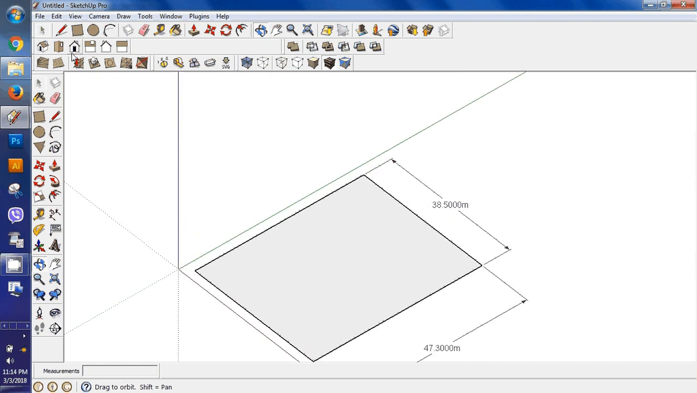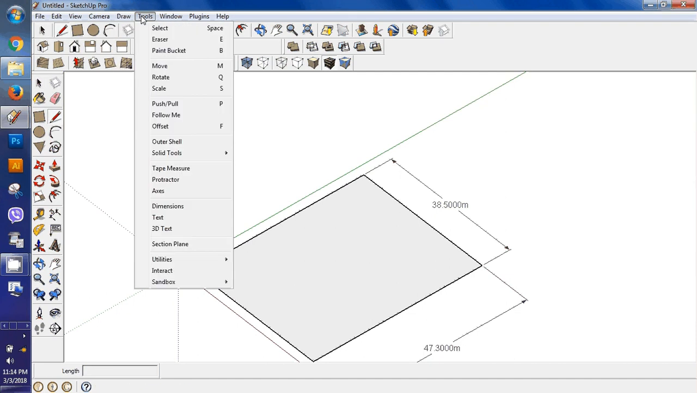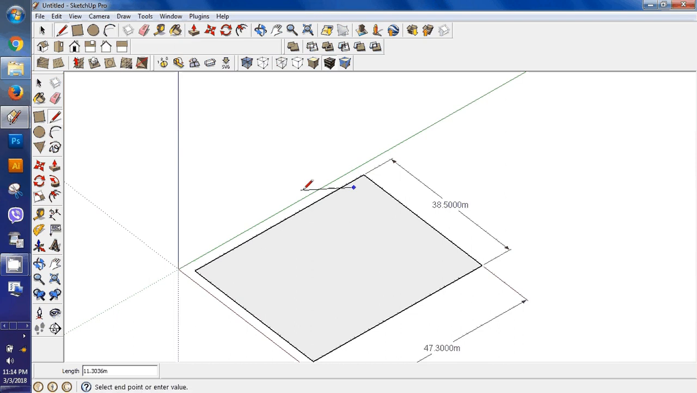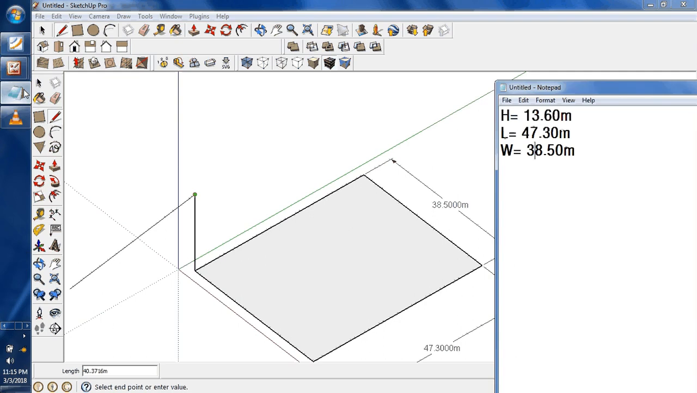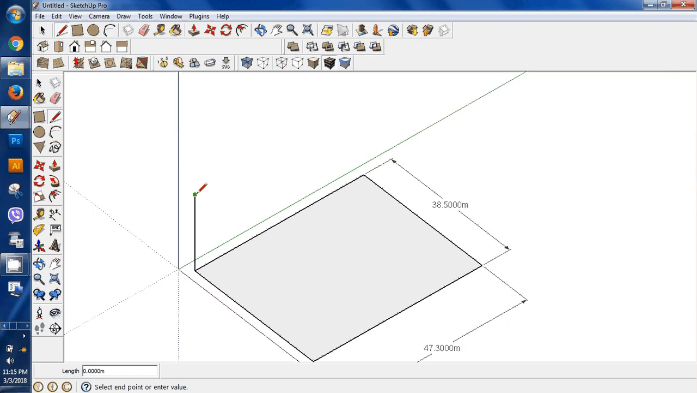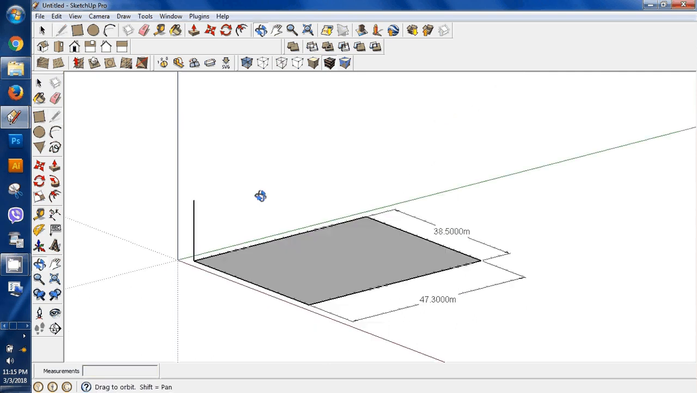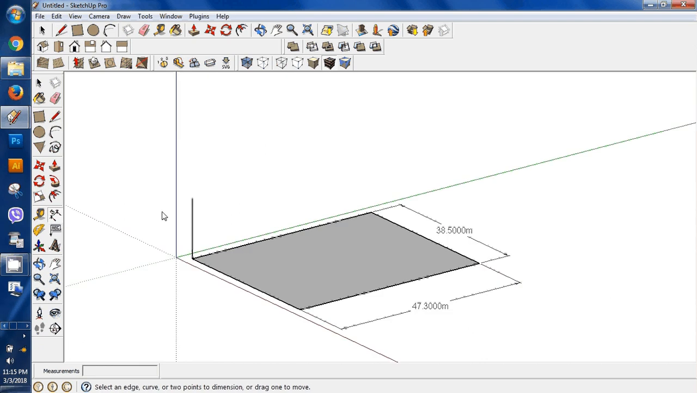Now use the pencil tool or line tool, this L, and click from here and go up like this. And you have the information that the height is 13.60 meter. So 13.60 meter will be the height of the model. You can see the height is 13.60 meter.